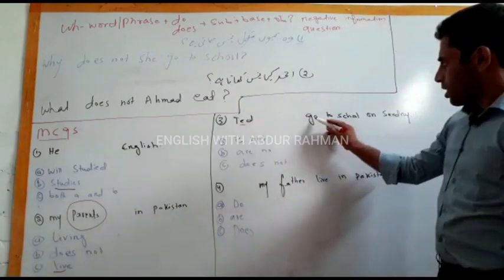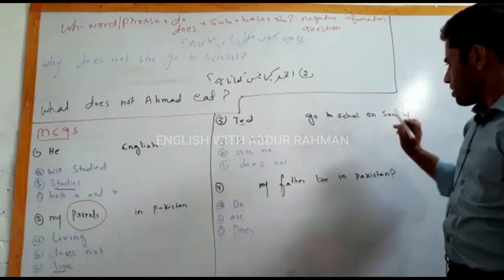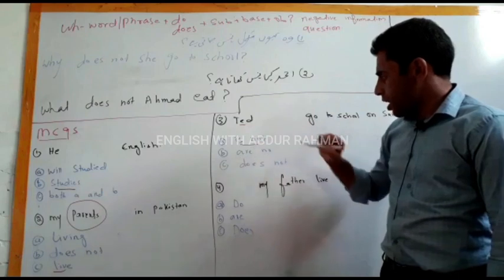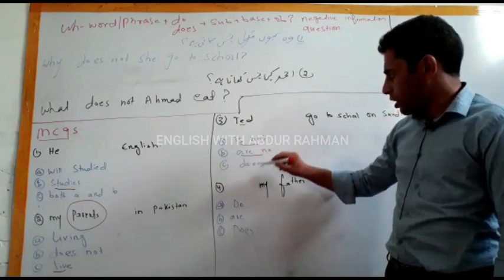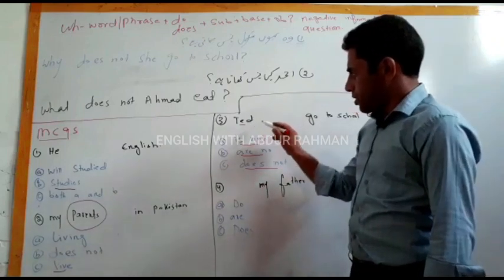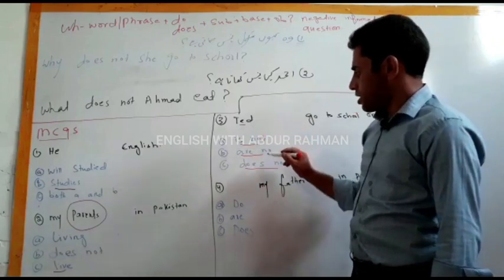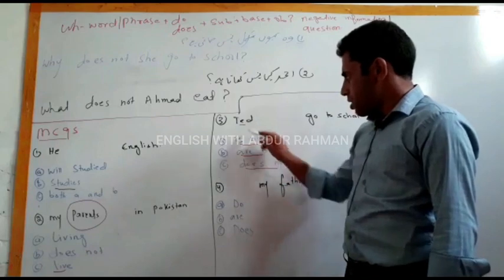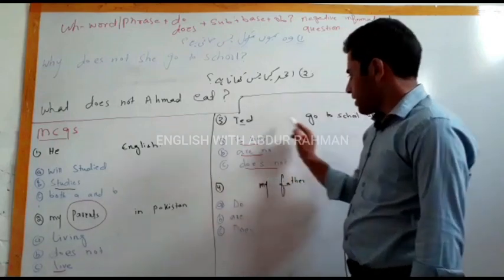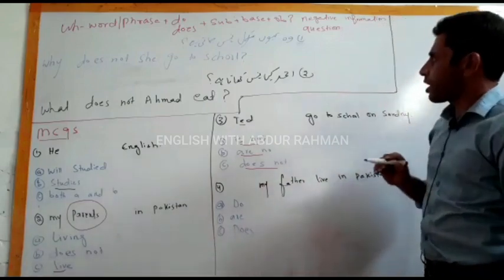Ted something go to school on Sunday. Okay. Already we have studied in the structure that with negative sentences with singular subject we add does not, with plural we add do not. So Ted does not go to school on Sunday.